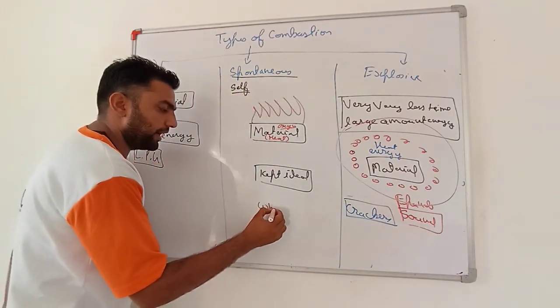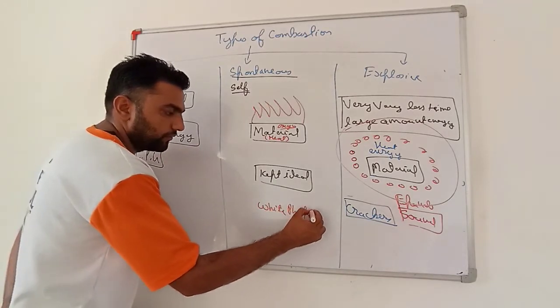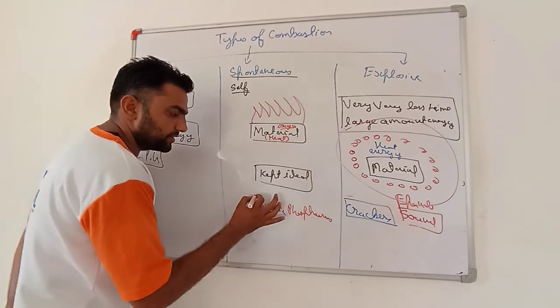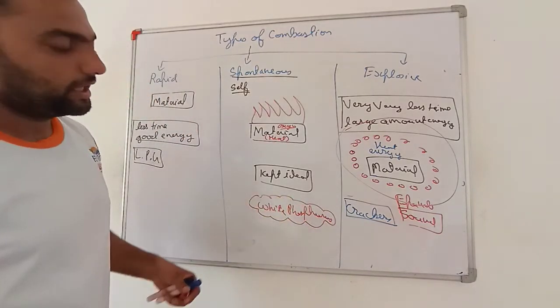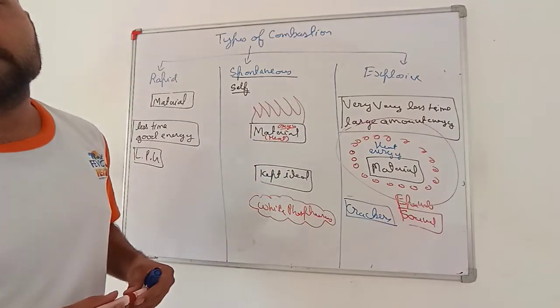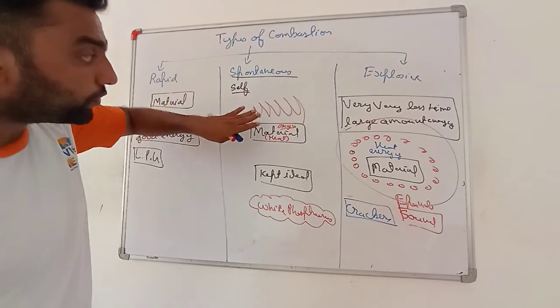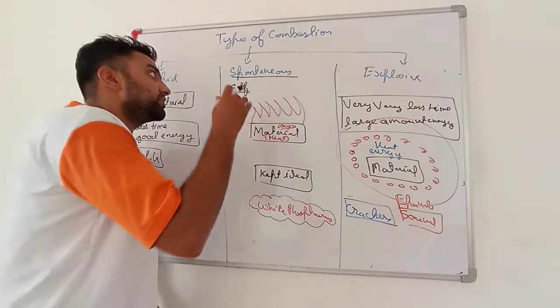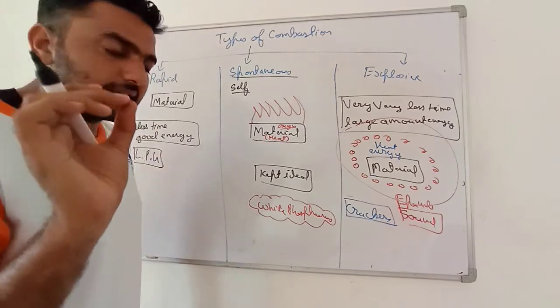Example is white phosphorus, which is also used in the matchstick. If white phosphorus is kept at room temperature, it will automatically start burning. It will catch fire and start burning. So my dear students, those materials which go through spontaneous combustion are very hazardous.